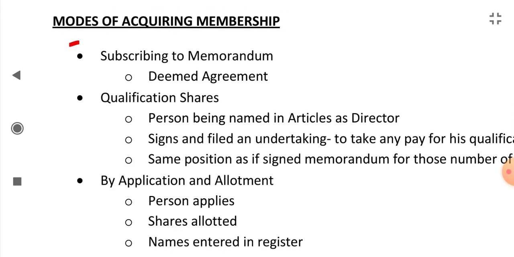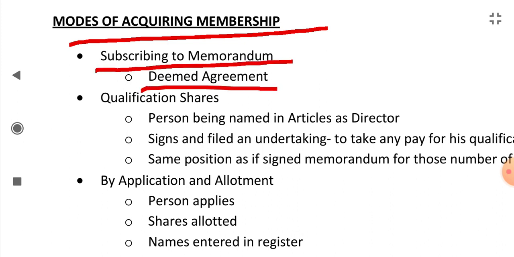What are the modes of acquiring membership? You can become a member by subscribing to the memorandum. It is a deemed agreement: the subscribers who sign the memorandum are deemed to be members.